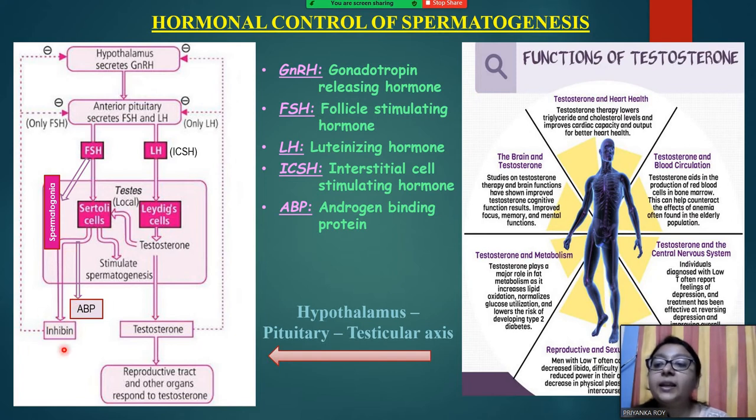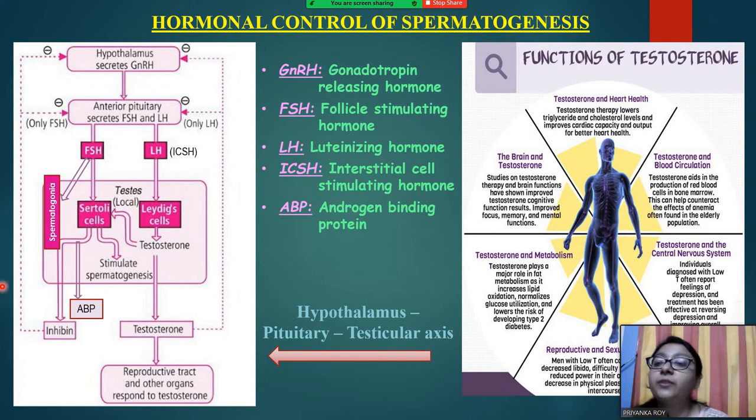Inhibin is another hormone which is responsible for creating a negative feedback loop. As you can see, inhibin being released by the Sertoli cells goes on to the anterior pituitary as well as the hypothalamus and tries to inhibit the secretion of GnRH from the hypothalamus and FSH from the anterior pituitary.